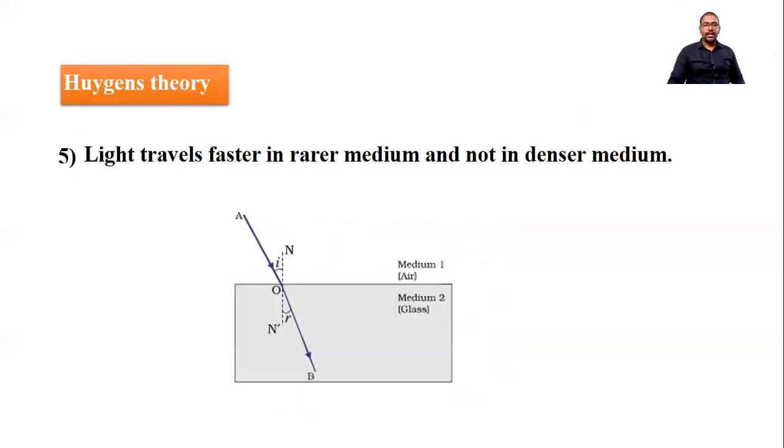Now, in Huygens theory, the fifth assumption: light travels faster in rarer, not in denser medium. According to Newton, light travels faster in denser medium, which was wrong. But according to Huygens, light travels faster in a rare medium, not in a denser medium. So this is a merit, an advantage of this theory. Rare means a medium whose density is less, and denser means a medium with more density. In this case, glass is denser and air is a rare medium.